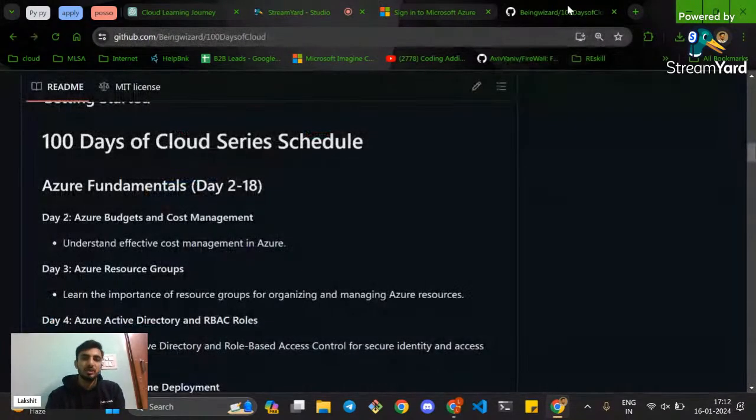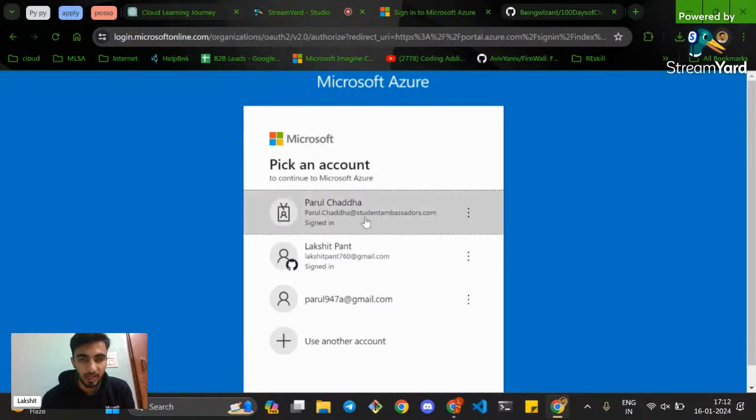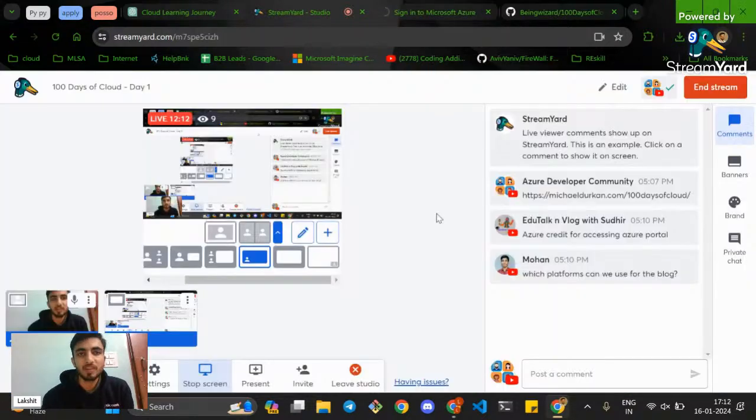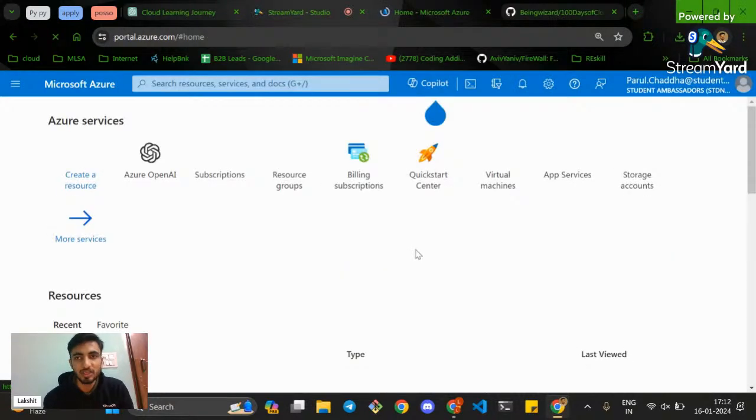Now there are a couple of things which you need to understand. While you are learning Azure, I don't know how many of you are already intermediate or professional at Azure, but I take myself as somewhat of a beginner. Though I have 2 plus years of experience on Azure, Azure still has a lot of other dimensions that I believe I can explore. So there is one best way which I think you should approach in order to learn Azure.